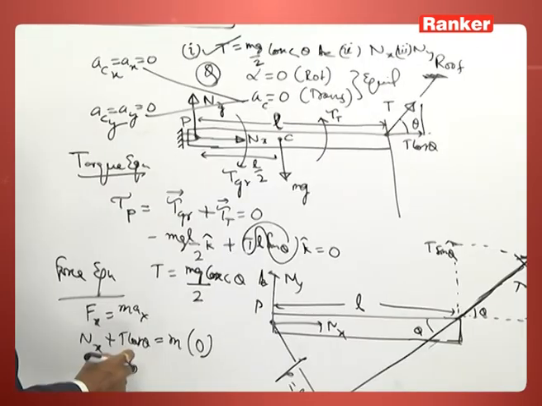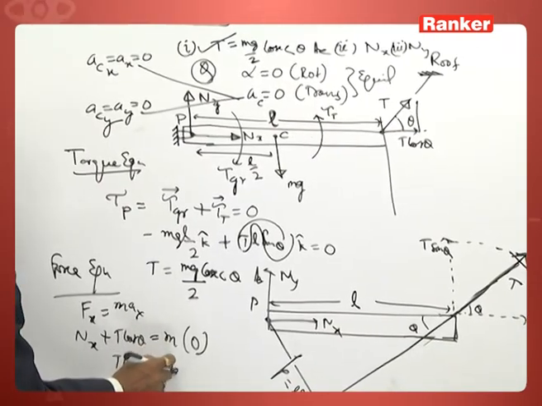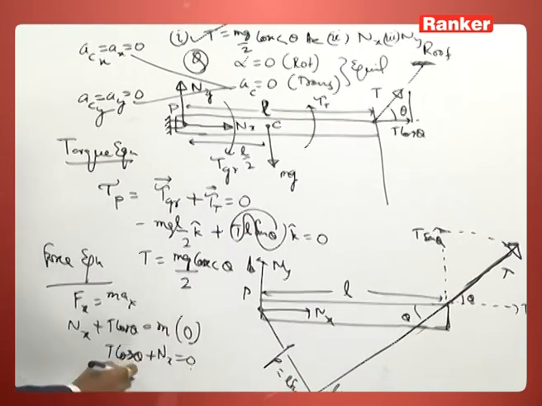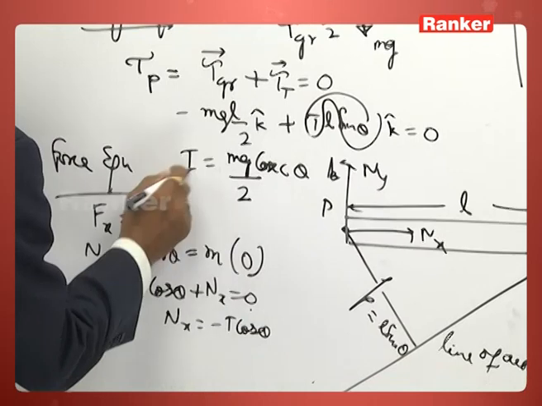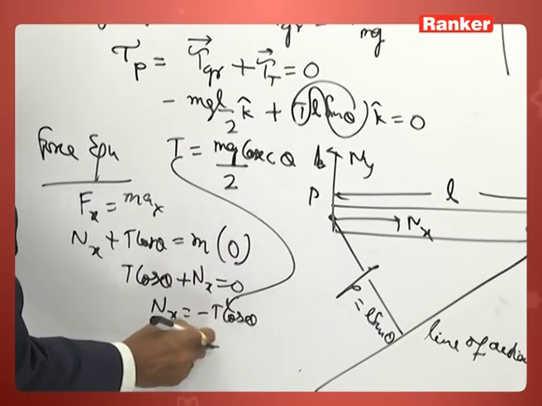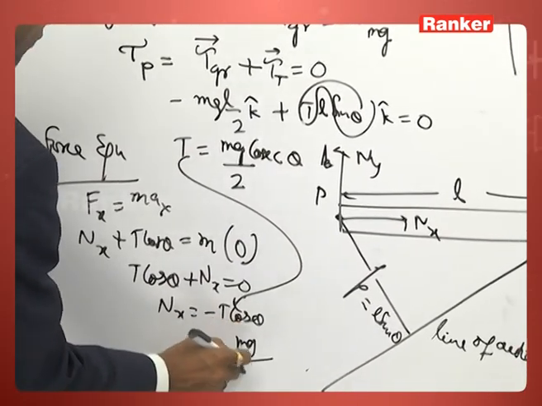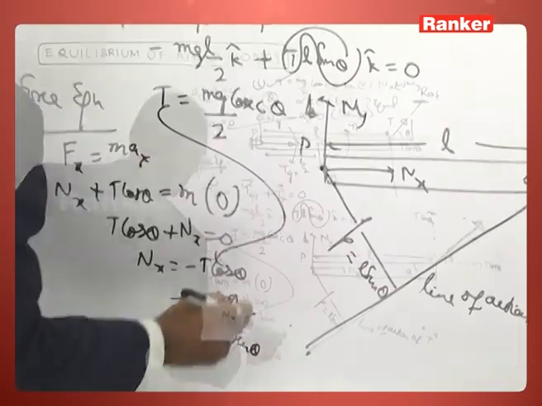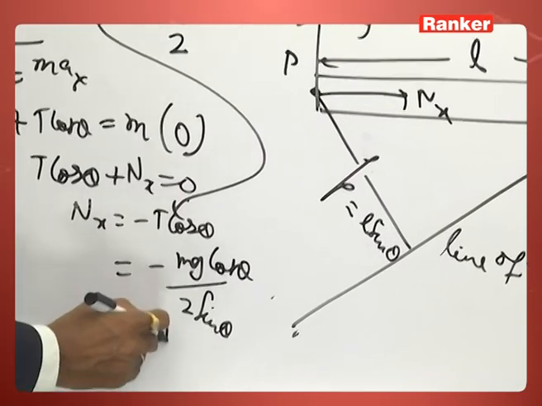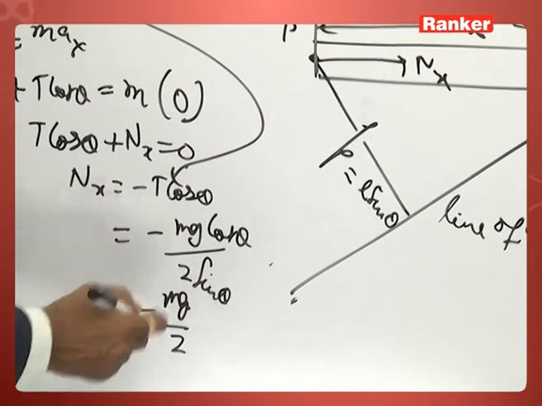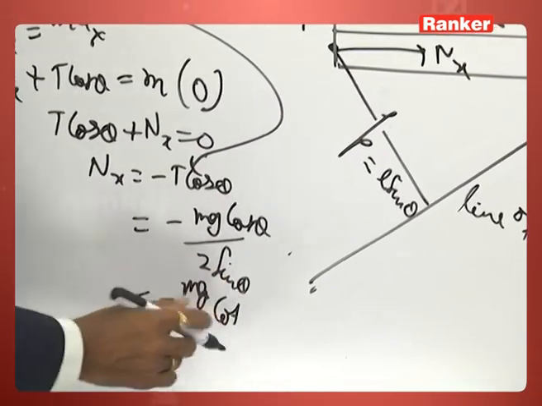So, T cos theta plus nx is equal to 0. So, nx is equal to minus T cos theta, but T is equal to mg by 2 by sin theta, into cos theta. So, you are getting minus mg by 2 cot theta.